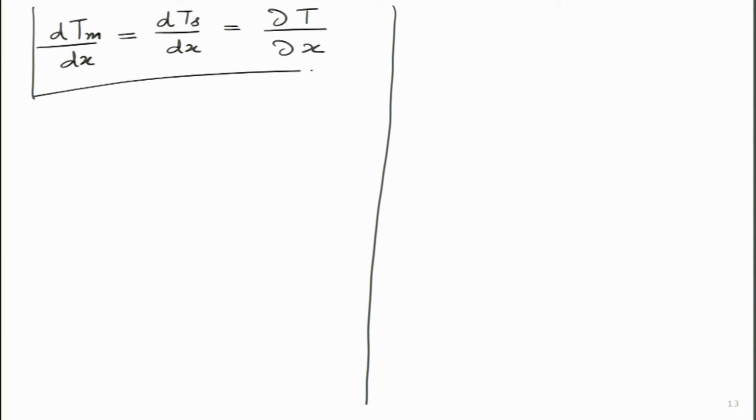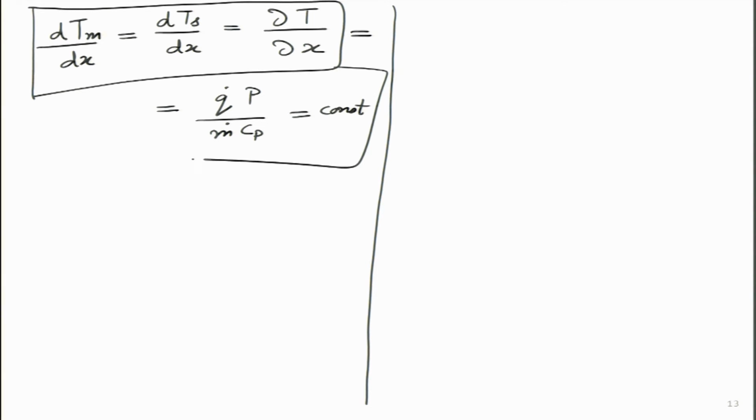So, this is a very powerful equation, and we can further equate it to q dot p by m dot Cp, which turned out to be a constant, right? And how did we get this particular expression? Let's try and figure out how we got this.